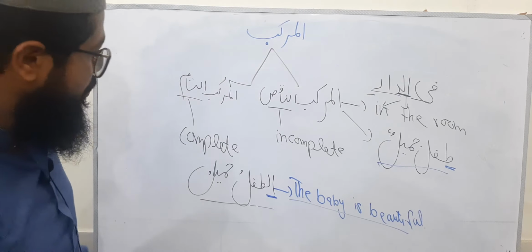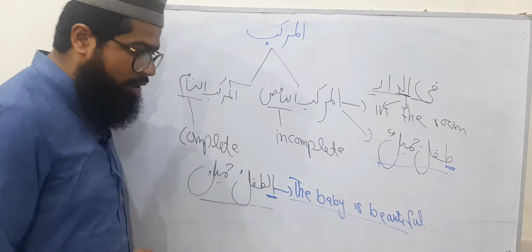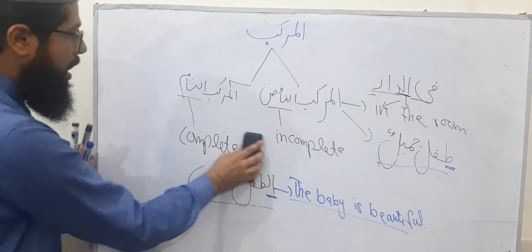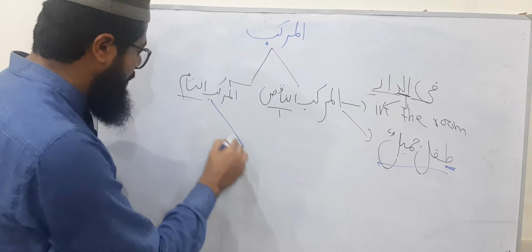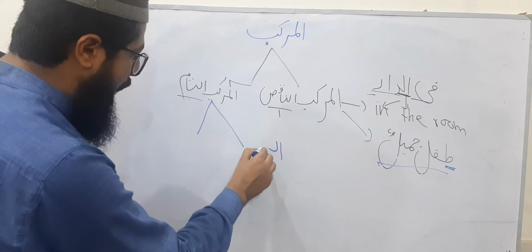Okay, dear students? So right now we will talk about al-murakkabut tam. There are two types of al-murakkabut tam. Number one, al-jumlatul khabriyya.